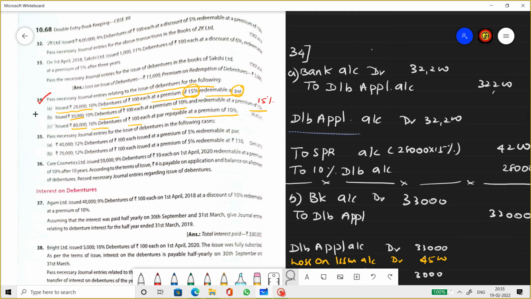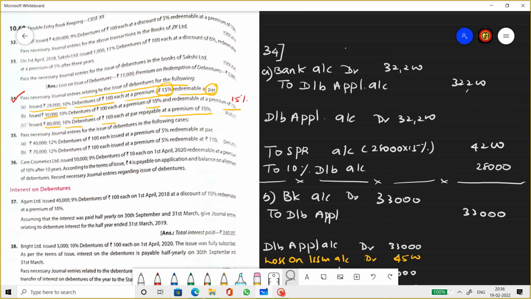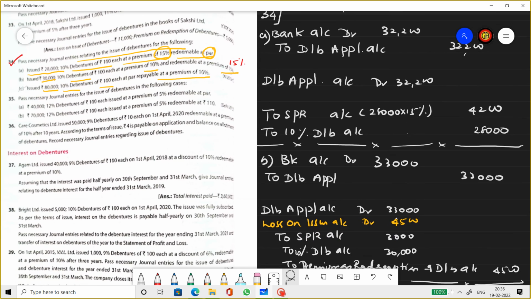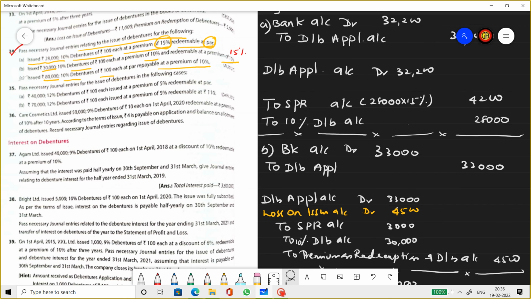Then the transfer entry, debenture application account debit to SPR account and 10 percentage debentures, which is simply the transfer entry. We received 32,200, out of which 4,200 will go to SPR, balance will go to 10 percentage debenture account.